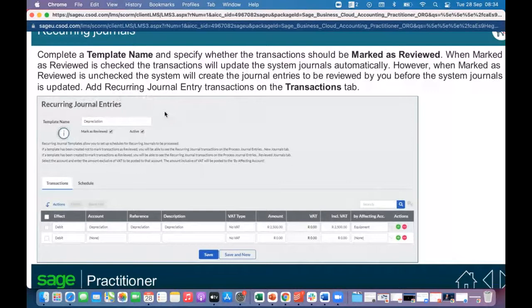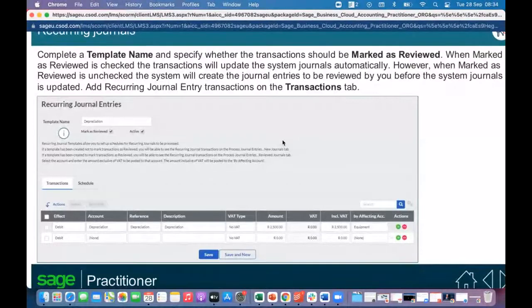So remember, this is a reoccurring journal. Let's say you make it every month or every year. When you go to new, that's when you will see it. Then you will have to mark as reviewed, which is also good because sometimes you might want to verify whether the amount for the depreciation is correct.